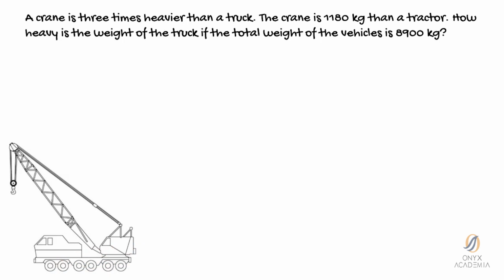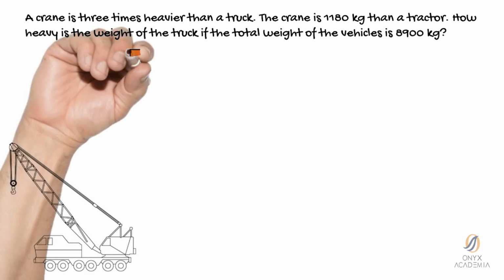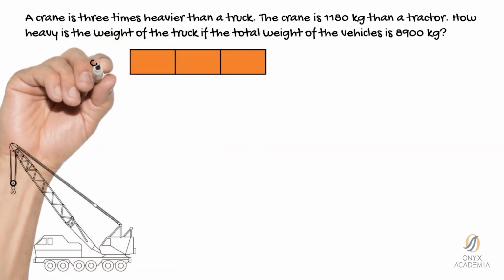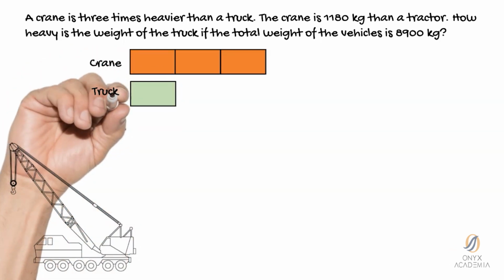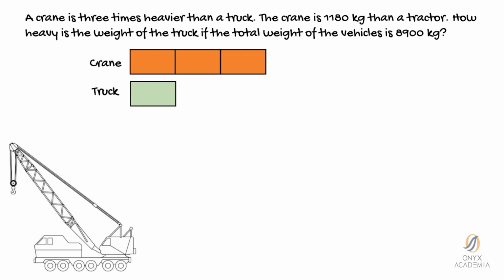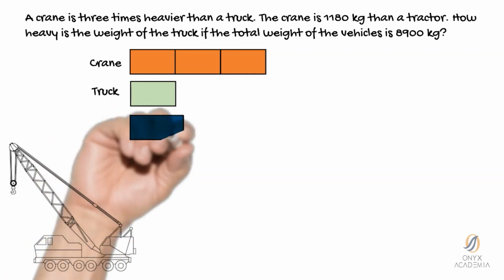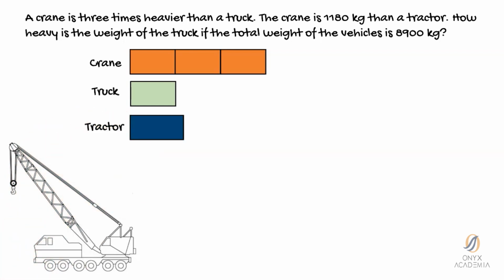Let's draw some blocks to solve the problem. As the crane is 3 times heavier than the truck, let the crane be represented by 3 units and the truck be represented by 1 unit. The weight of the tractor, on the other hand, is unknown. But we know that the weight of the tractor is lesser than the crane. The total weight of the 3 vehicles is 8,900 kilograms.